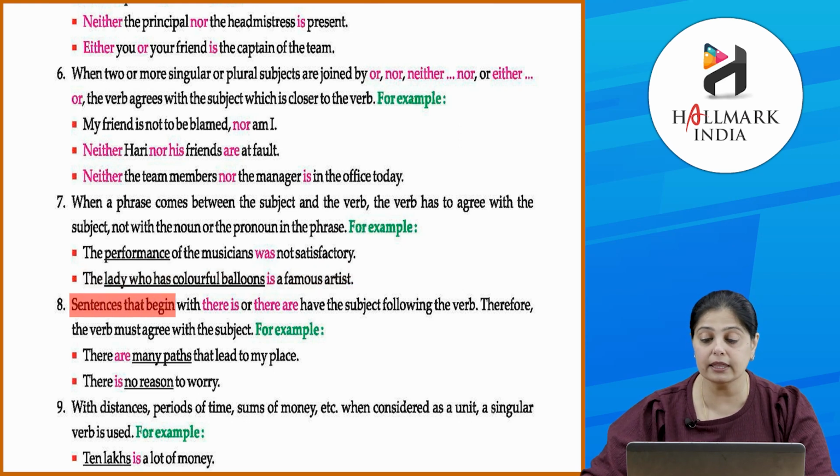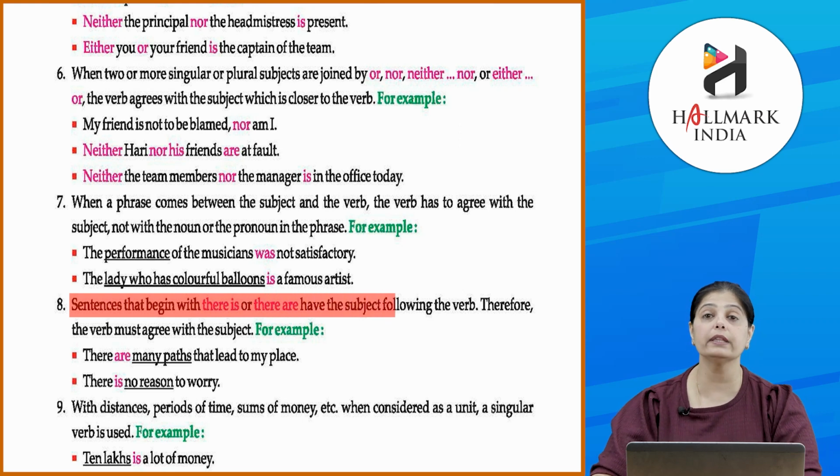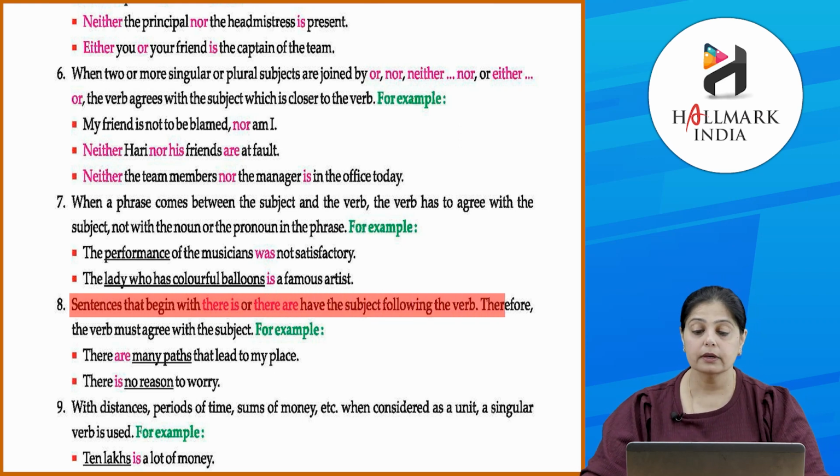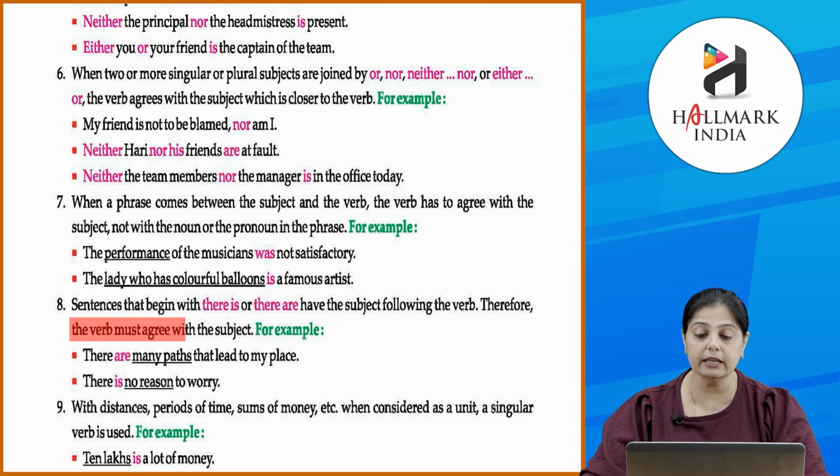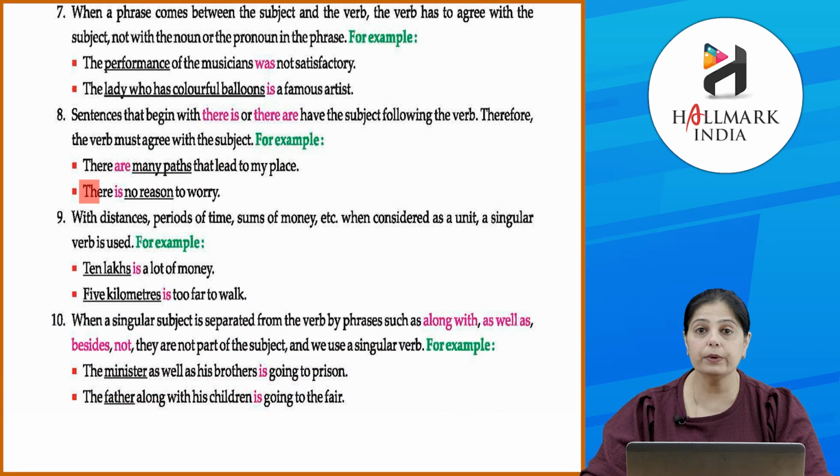Sentences that begin with there is or there are have the subject following the verb. Therefore, the verb must agree with the subject. For example, there are many paths that lead to my place. There is no reason to worry. Okay, so where there are or there is has come, then it has to agree with the subject.